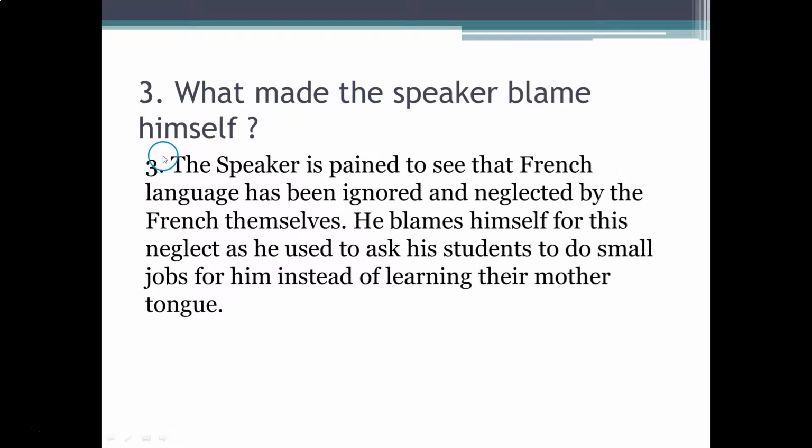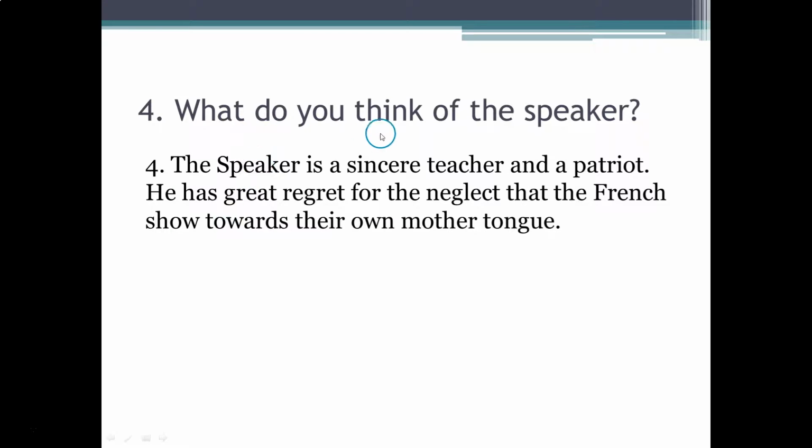What made the speaker blame himself? Answer. The speaker is pained to see that French language has been ignored and neglected by the French themselves. He blames himself for his neglect as he used to ask his students to do small jobs for him instead of learning their mother tongue. What do you think of this speaker? Answer. The speaker is a sincere teacher and a patriot. He has great regret for the neglect that the French show towards their own mother tongue.